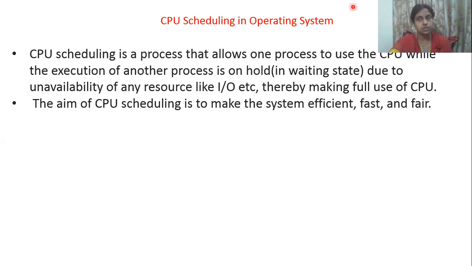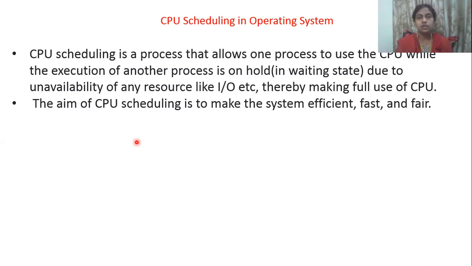So what does CPU scheduling mean? CPU scheduling is a process that allows one process to use the CPU while the execution of another process is on hold. So when the CPU is executing one process, in between I can send one process to hold and make another process run, then I can say it is CPU scheduling. How well I manage between multiple processes, we call it CPU scheduling.